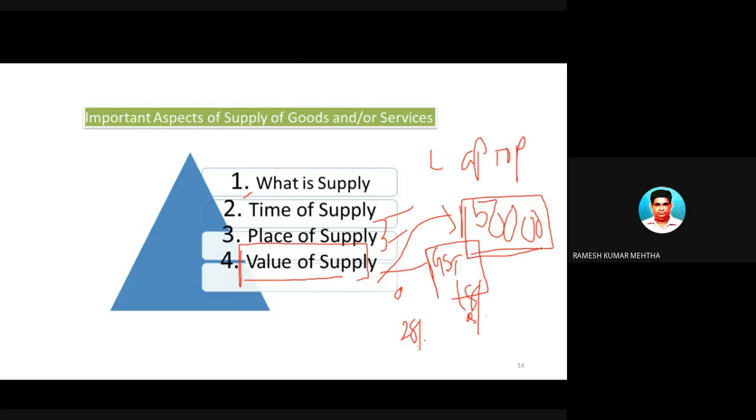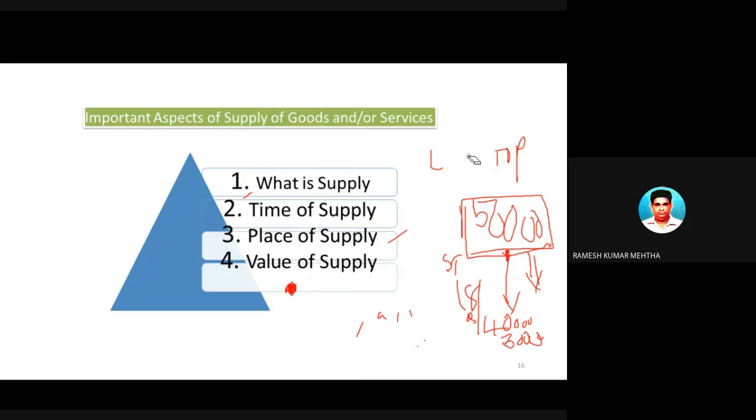How to find out this 50,000 rupees becomes very, very important, because there are some elements in the market, whether buyer or seller, who deliberately want to decrease the selling price to 40,000 or 30,000 and thereby reduce the GST tax liability. And they want to generate black money. For that reason, we have a lengthy discussion on value of supply, how to arrive at it in various circumstances. So this is the brief idea about value of supply.